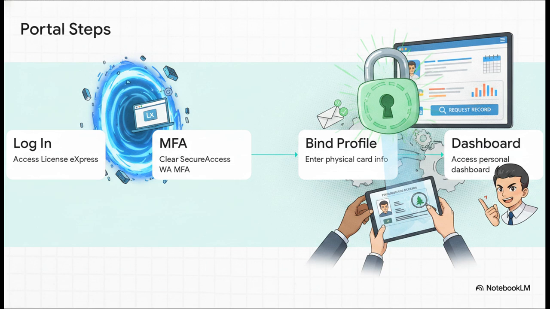This is where you configure your multi-factor authentication. The system's going to email you a code, and you just input those final 6 digits to validate your login. Again, this is a highly positive security feature keeping your data locked down. Step 3, you bind your online profile using all those physical card details we just talked about. And step 4, boom, you're in. You now have access to your personal dashboard, where you can actually request the record.